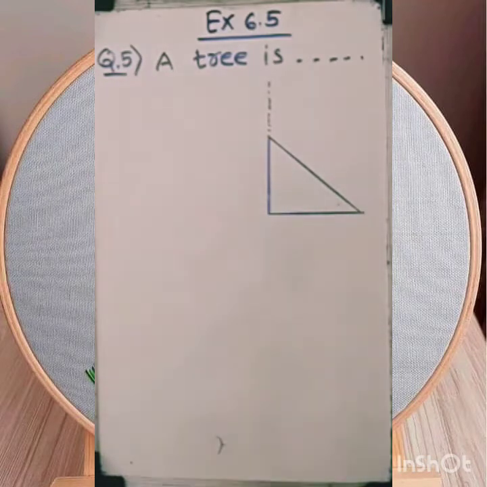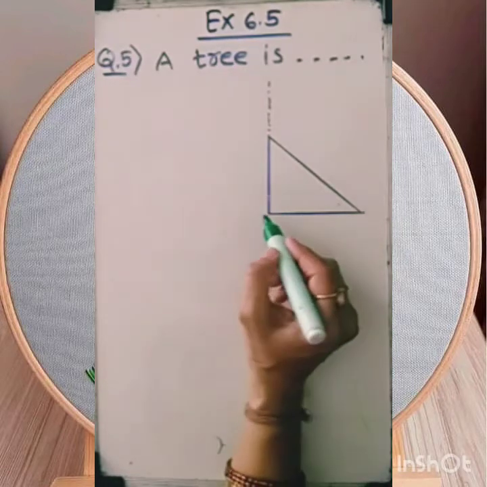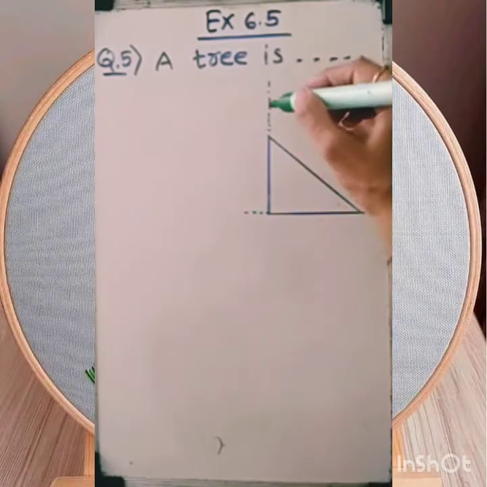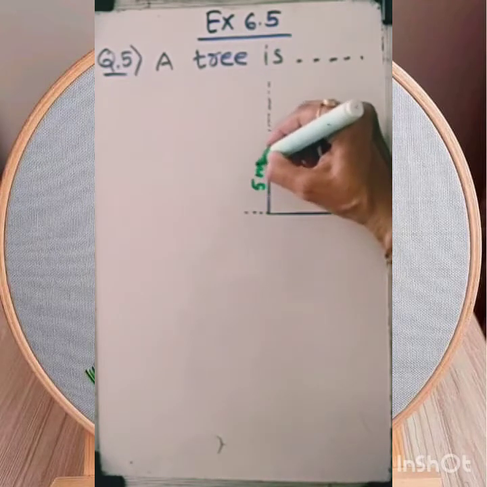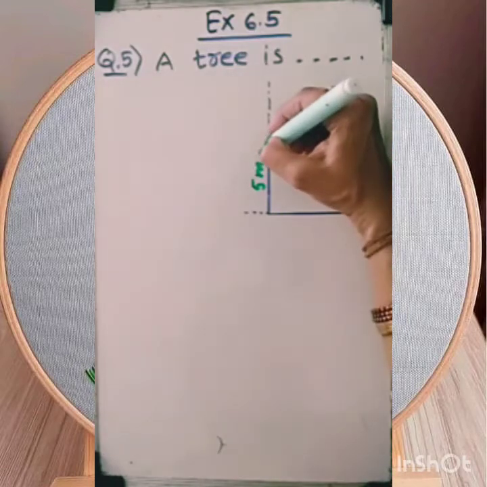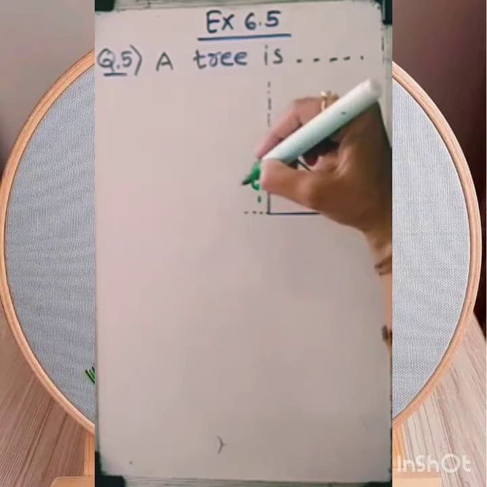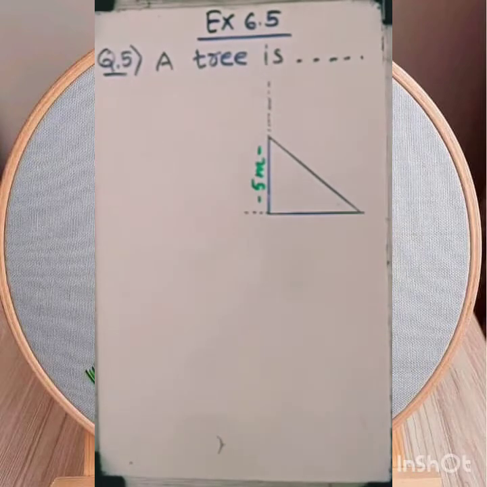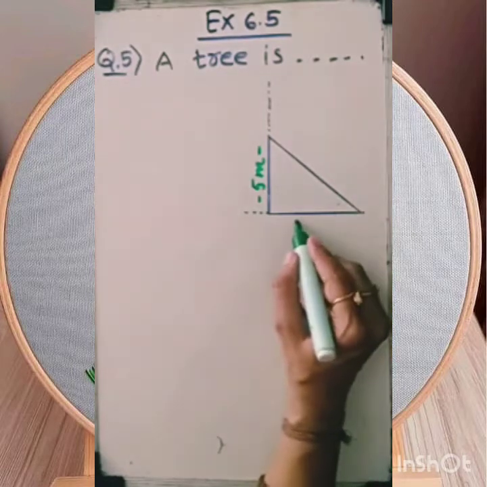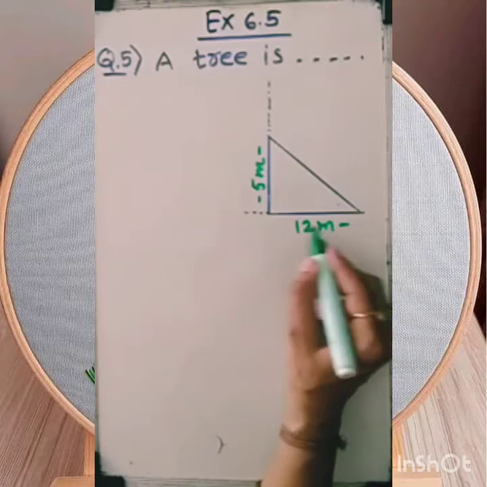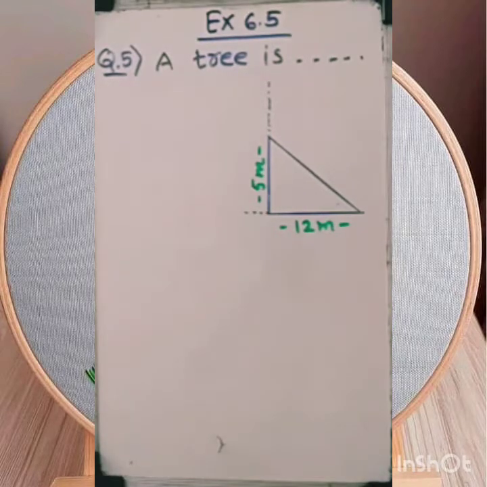So dear student, the tree is broken at a height of 5 meters from the ground. This is the ground. The height of the tree we do not know, but they have said this much portion, from where it broke, is 5 meters. And the distance of 12 meters from the base of the tree, this much portion, is given. We have to find the original height of the tree.